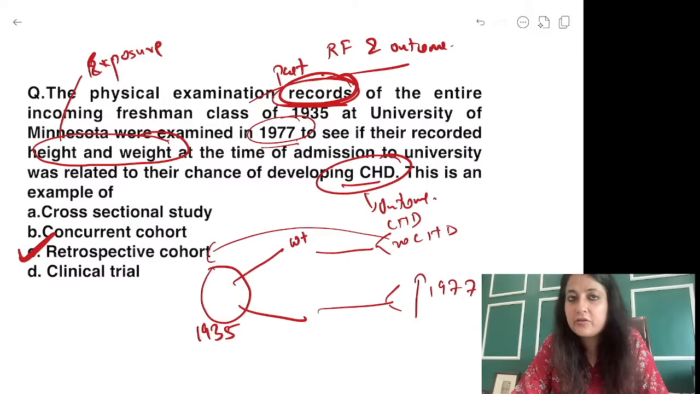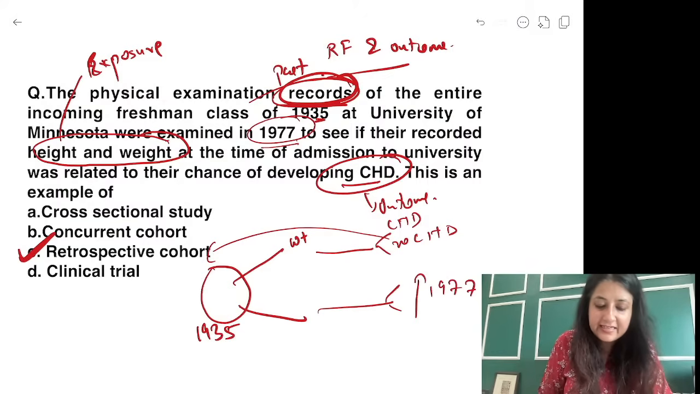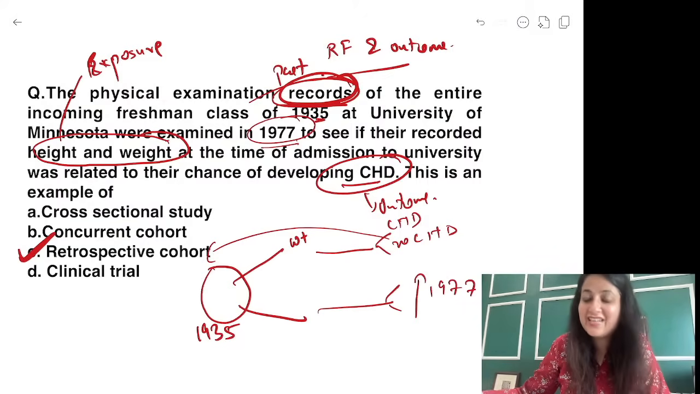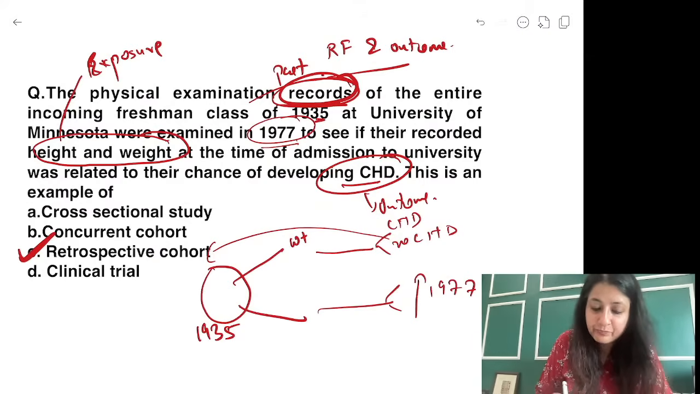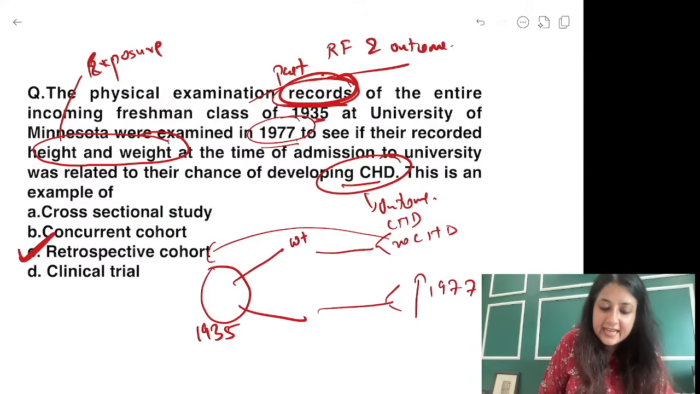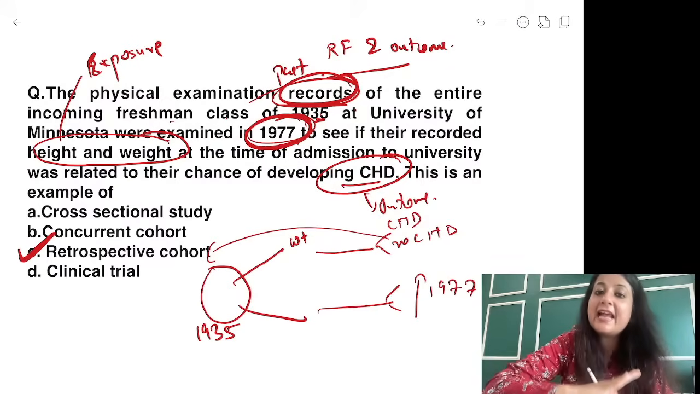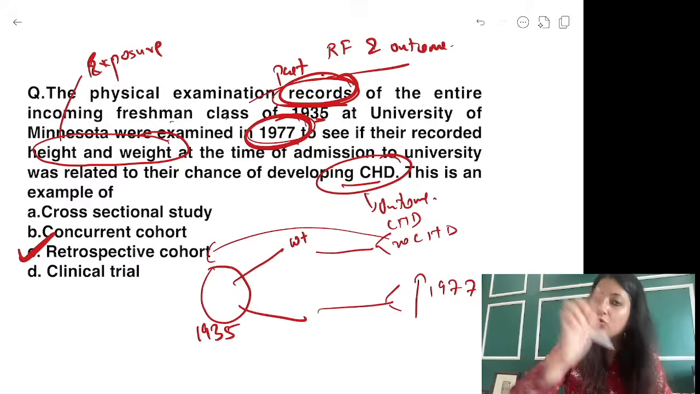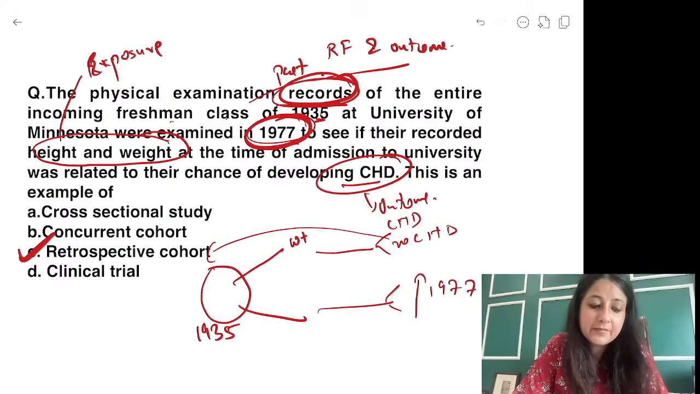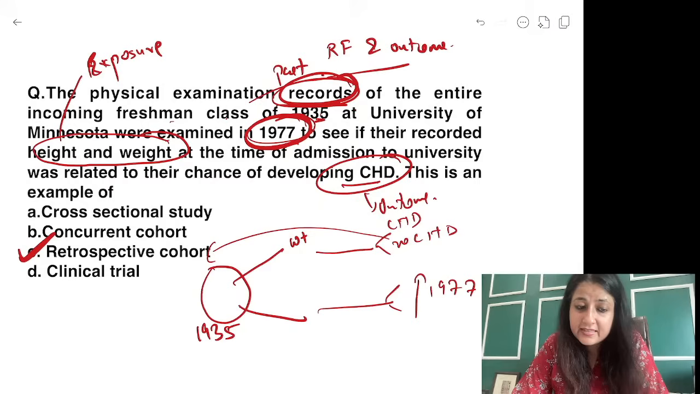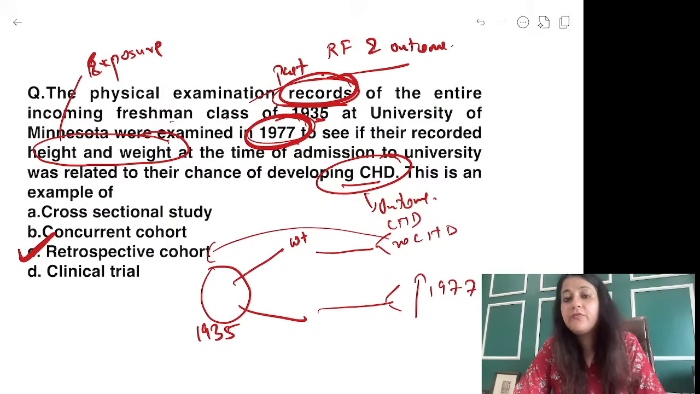This was retrospective cohort. Don't think that we started in 1935 and moved to 1977. No, it was clearly written that records of the entire incoming freshman class of 1935 are being examined in 1977. So we are in 1977, examining records of 1935. We've gone back, used past records of 1935 to look at the outcome in the present time. Is it clear everybody? Okay, let's go. So what is this? This is your retrospective cohort.